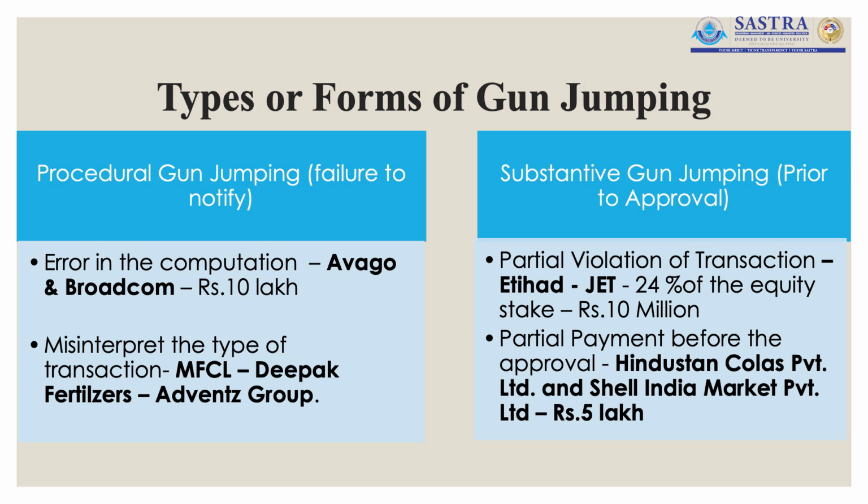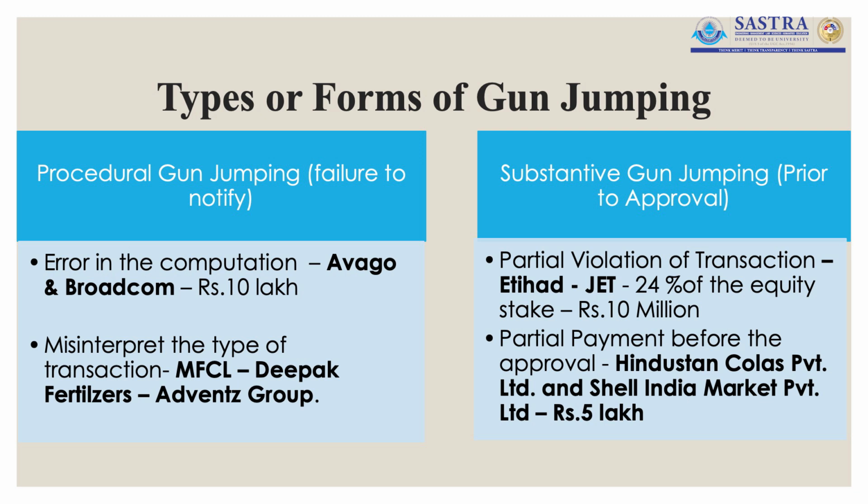But before getting the approval to go ahead with the acquisition of 24% of the equity shares in Jet Airways, Etihad Airlines entered into an agreement with Jet Airways with respect to the usage of slots in the Heathrow Airport. This was considered to be a violation because even before the acquisition happened, they went ahead with an agreement to use the slots of Jet Airways in Heathrow Airport.